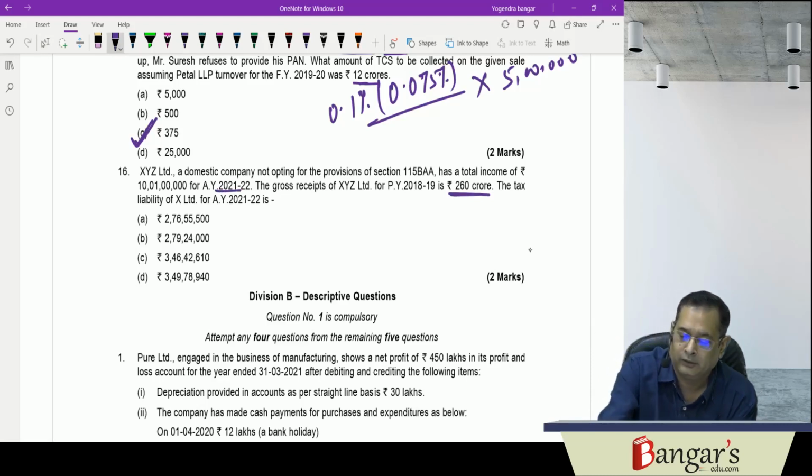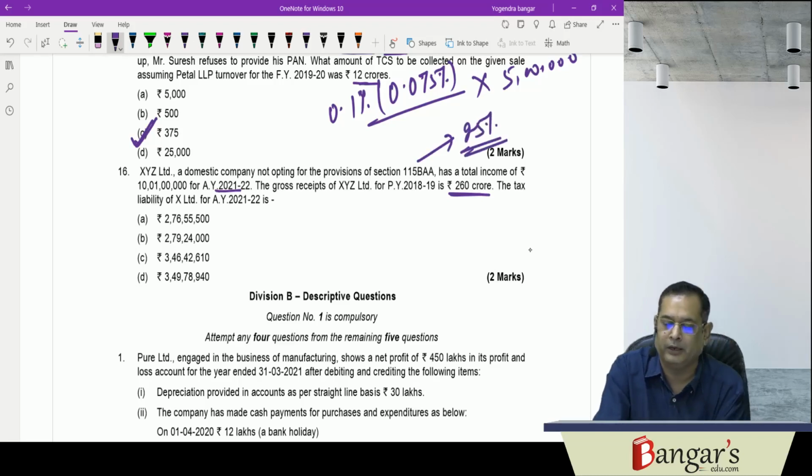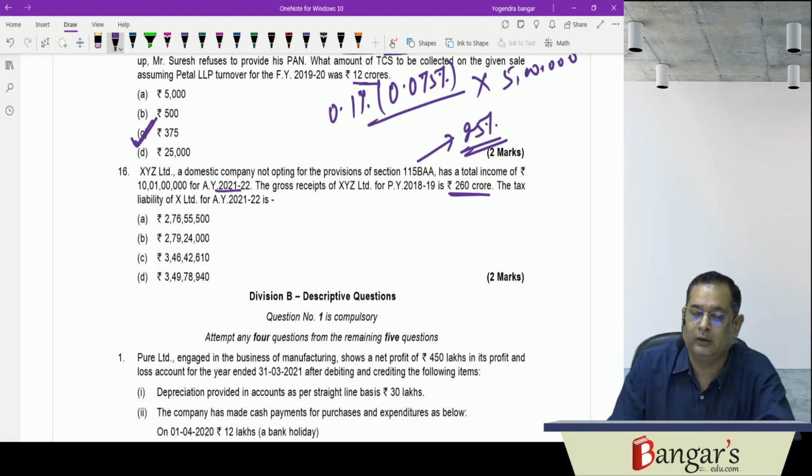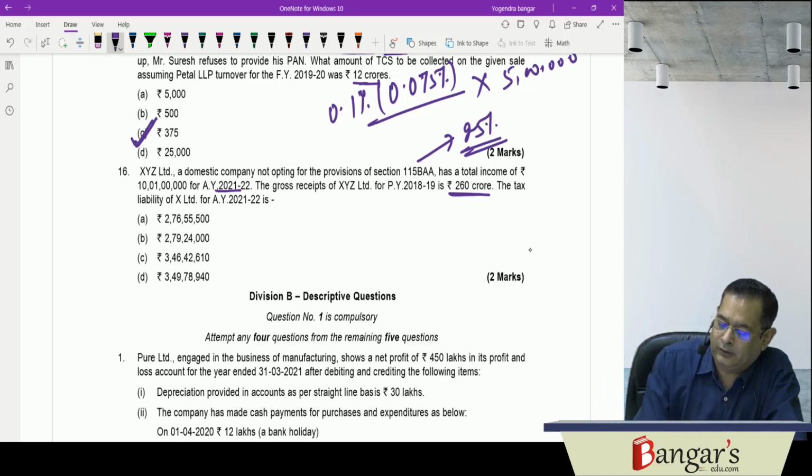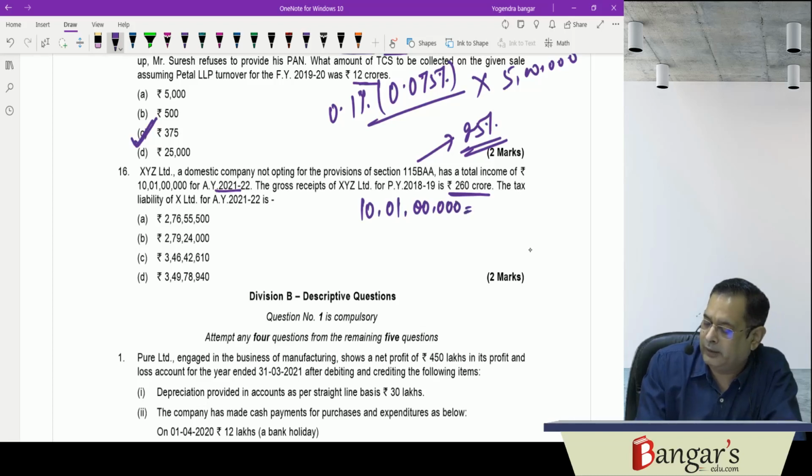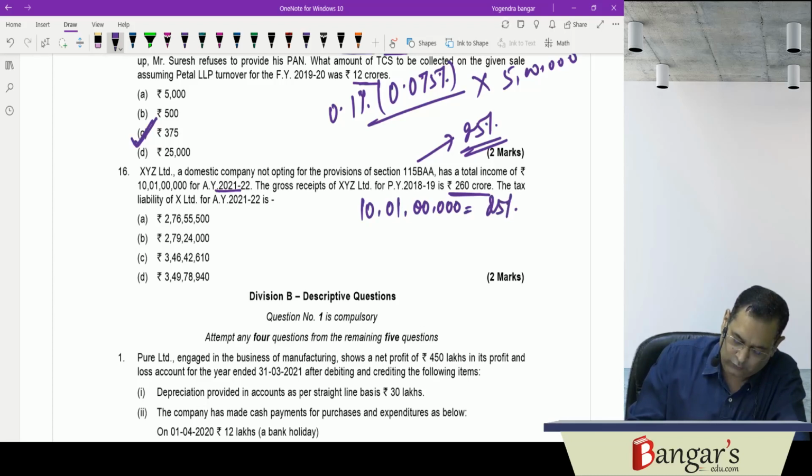So here the taxation rate will be 25%. It has not opted for BAA. You are required to compute the tax liability for X Limited. So here we will be providing the concept of marginal relief on 10 crore 1 lakh. Tax will be levied at the rate of 25%. So 10 crore 1 lakh.